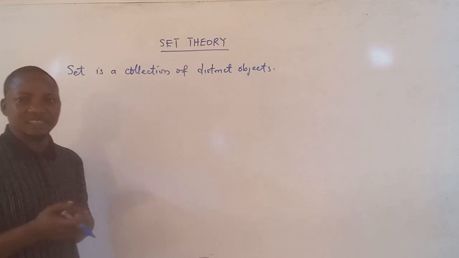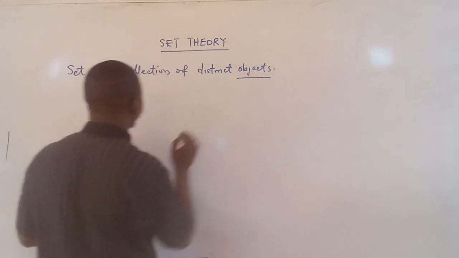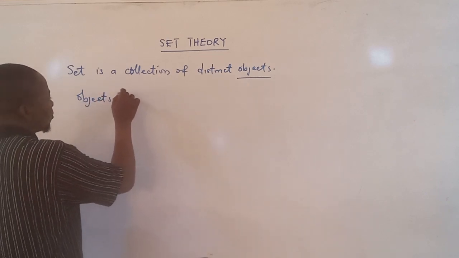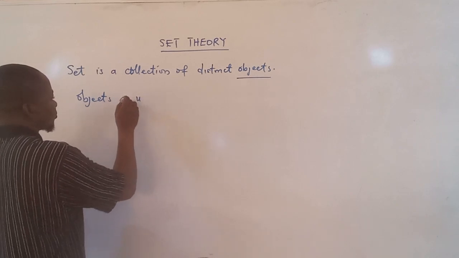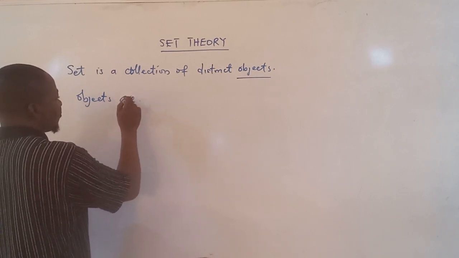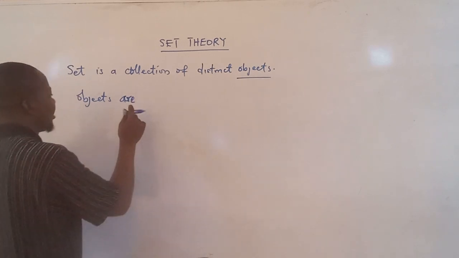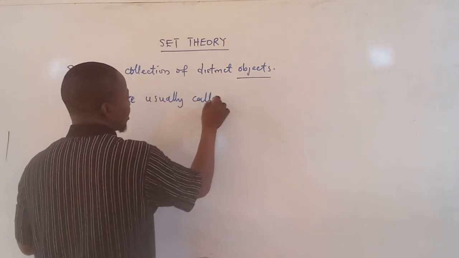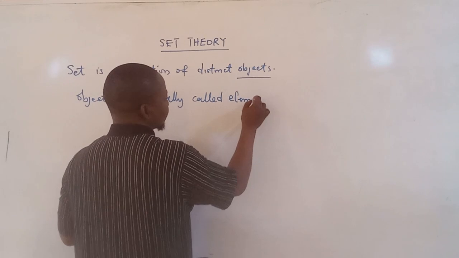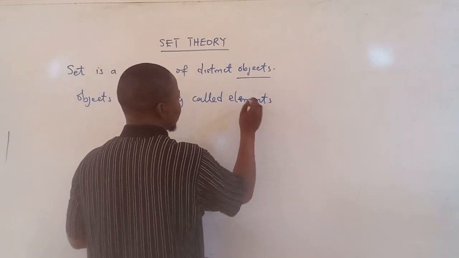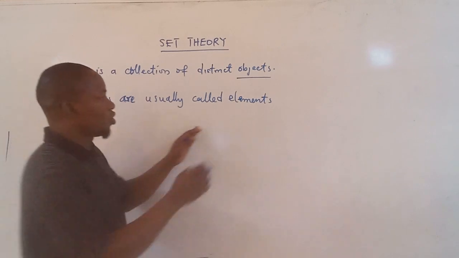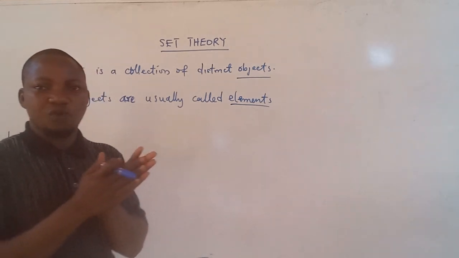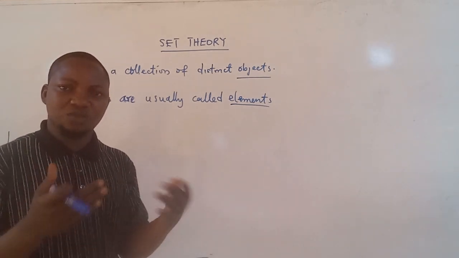When we say objects here, we refer to a notion called elements. So objects are usually called elements, elements of a particular set. Those items we have mentioned earlier are what are referred to as elements of a set.